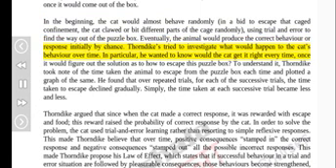Thorndike tried to investigate what would happen to the cat's behavior over time. In particular, he wanted to know, would the cat get it right every time, once it figured out the solution as to how to escape this puzzle box? To understand it, Thorndike took note of the time the animal took to escape from the puzzle box each time and plotted a graph of the same. He found that over repeated trials, for each of the successive trials, the time taken to escape declined gradually. Simply, the time taken at each successive trial became less and less.